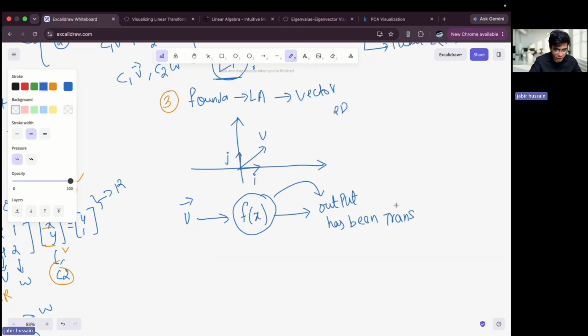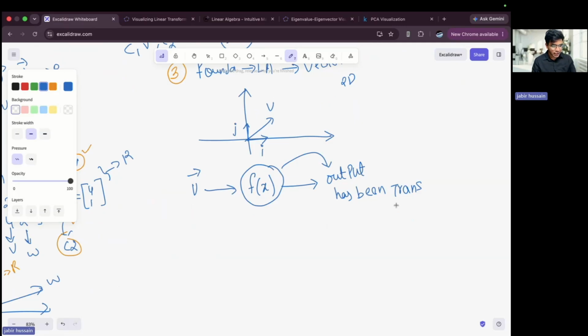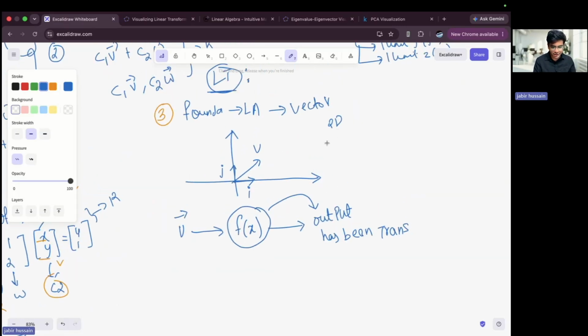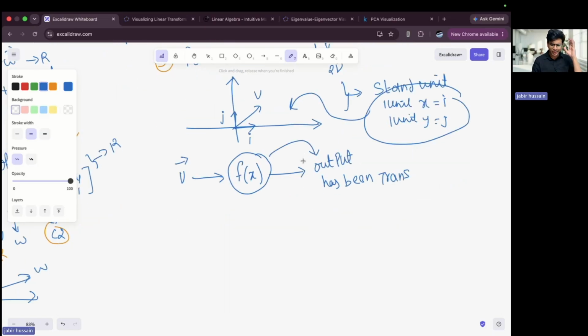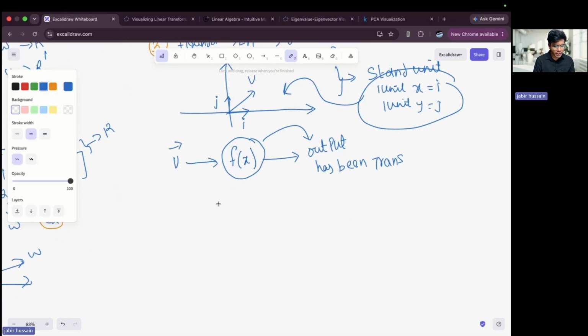Okay, now just imagine, I'll tell you one example. Let's say here I have assumed that this is my standard units, and because I have imagined that 1 unit in x is equal to my i cap and 1 unit in y is equal to my j cap, because of this assumption I got my standard two-dimensional plane. Now imagine that I have assumed that my 1 unit in x will be 1 by 3 and 1 unit in y would be 2. Now just imagine what will happen to space.